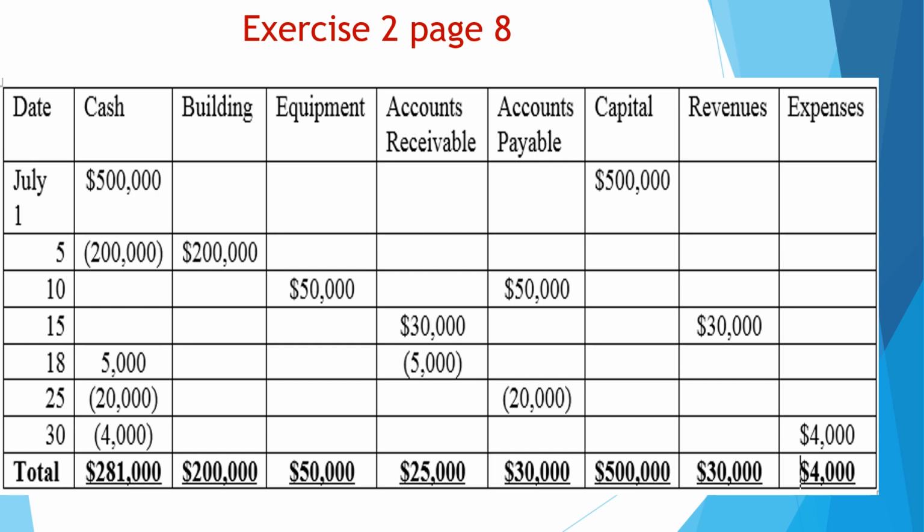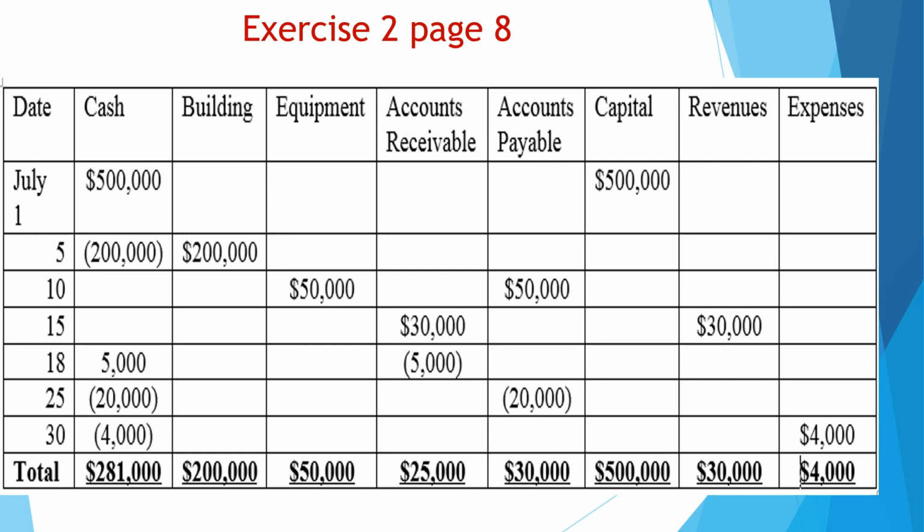Date July 15, performed services for 30,000 on account. Now we perform service to a credit customer since it is on account, the transaction is on account. The account of our credit customers, now we know, is the accounts receivable. So the customer's account, which is accounts receivable, would increase by 30. And when we perform a service, we know that services are recorded as revenues. So we have revenues 30 as well.